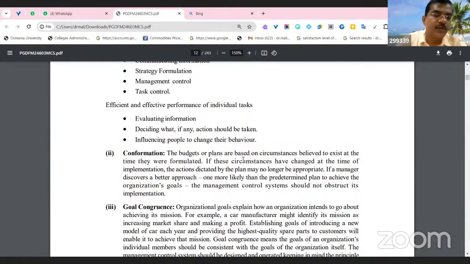You can take an example of Reliance Industries Limited. Reliance has various products and various services. How do they control? The management will fix an appropriate controlling method to control the organization. Confirmation, the budget plans based on circulation believed to exist at the time the firm is formulated.